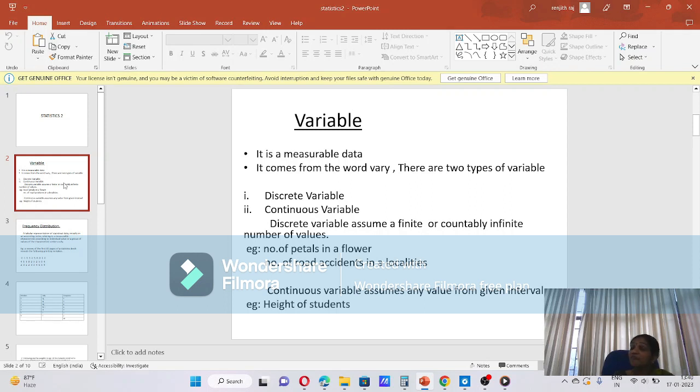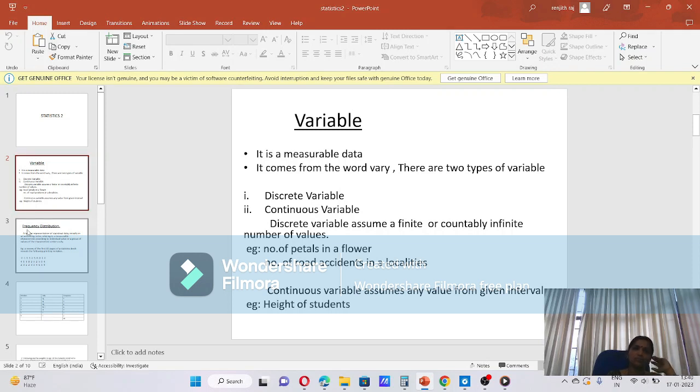Today we discussed variable. What is variable? Variable is a quantitative characteristic. Quantitative, that is measurable data. The word variable comes from the word vary. There are two types of variable. What are they? Discrete variable and continuous variable. A discrete variable assumes a finite or countably infinite number of values. A continuous variable assumes any value from a given interval. Okay? You got it? Variable.